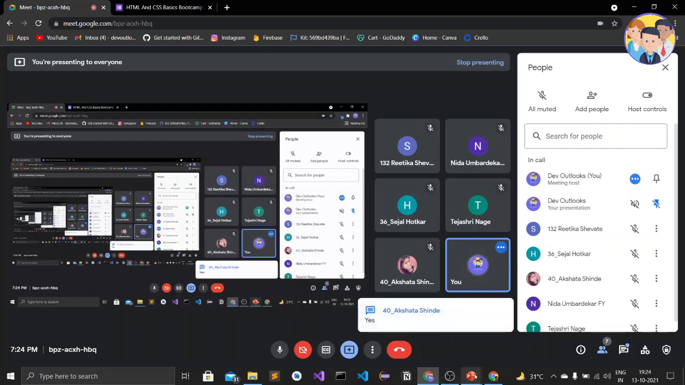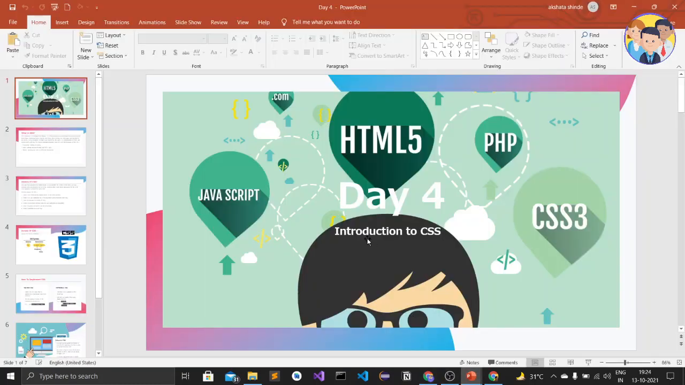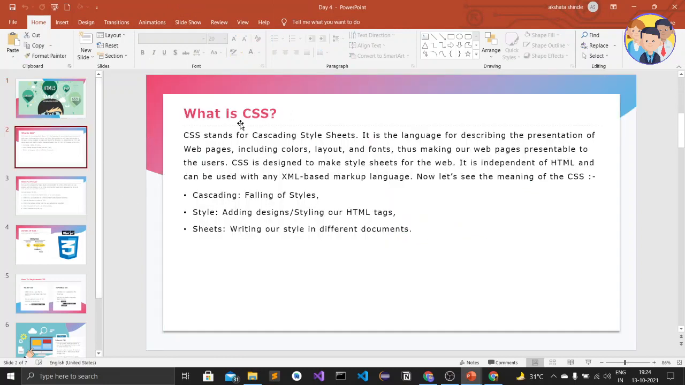Yes, okay, alright. So first of all, let's revise what we did yesterday. Yesterday we took an introduction to CSS, and today we are going to see the basics of CSS. The first slide was about what is CSS. The full form of CSS is Cascading Style Sheet.